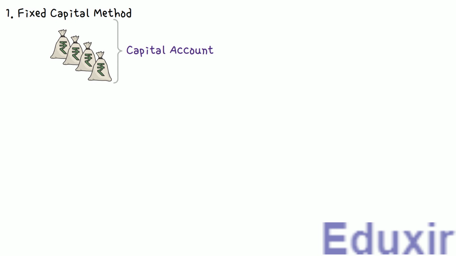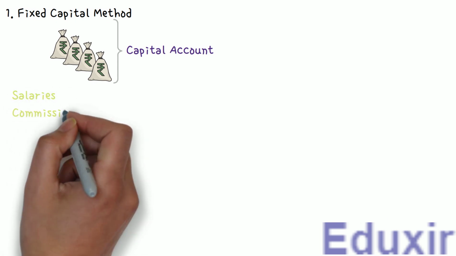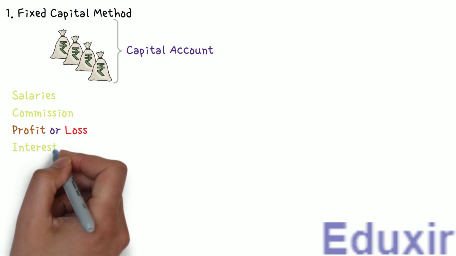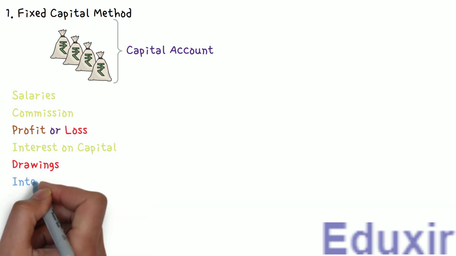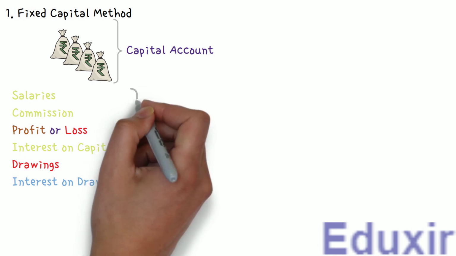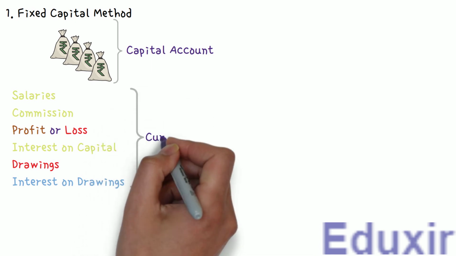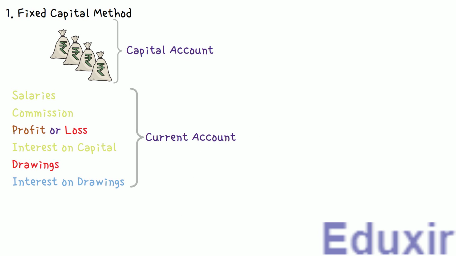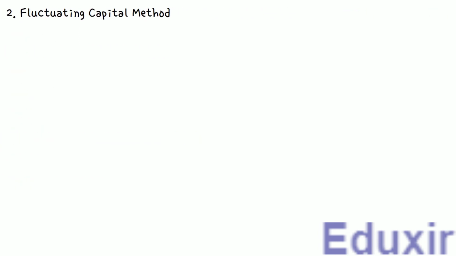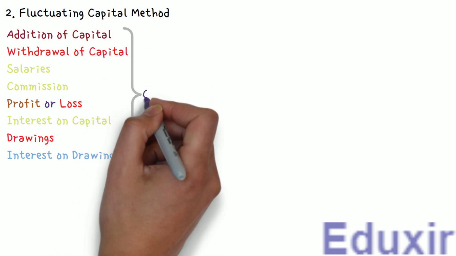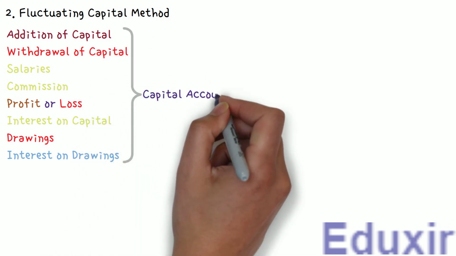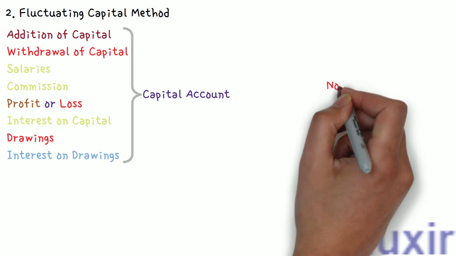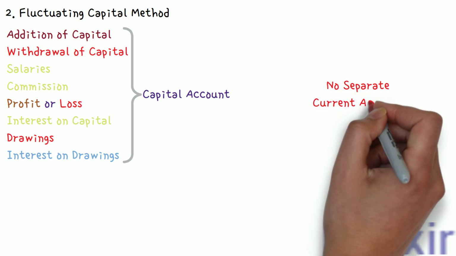However, when it comes to the recording of the salaries, commission, profits or losses, interest on capital, drawings, interest on drawings, etc., we maintain a separate account, namely the partner's current account. I repeat, we maintain another account, namely the partner's current account, to post all these transactions. Whereas in case of the fluctuating capital method, all these transactions will be posted to the partner's capital accounts. In other words, no separate current accounts will be maintained for the partners.